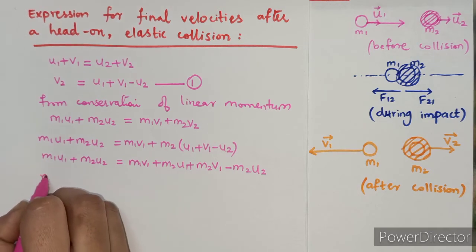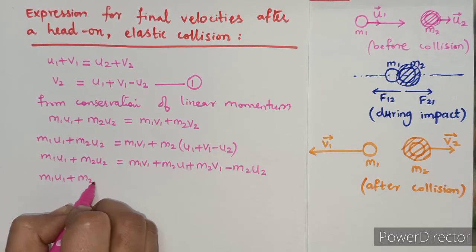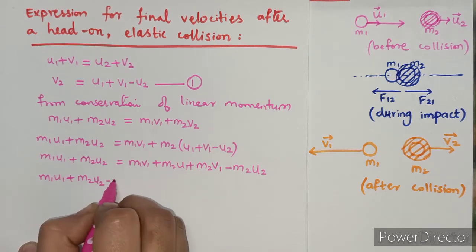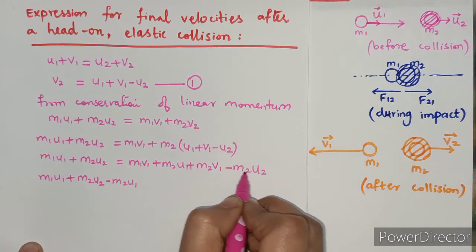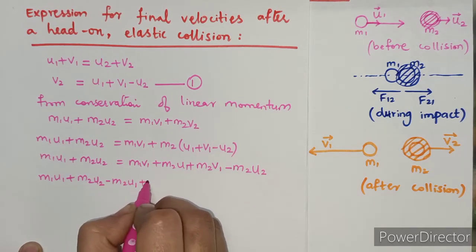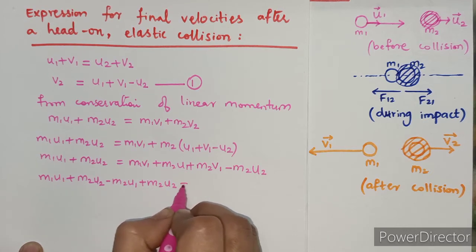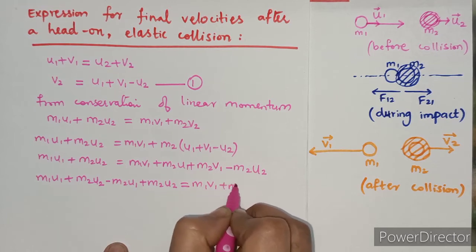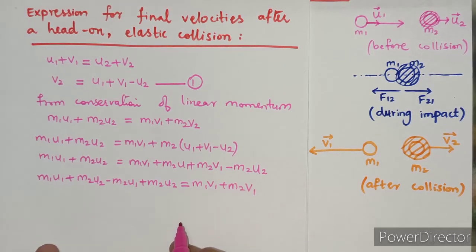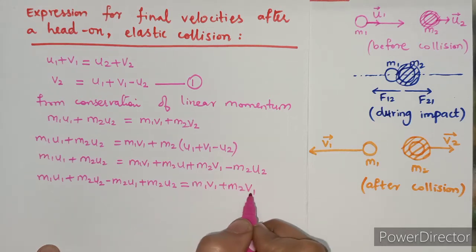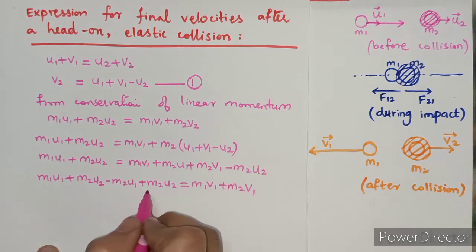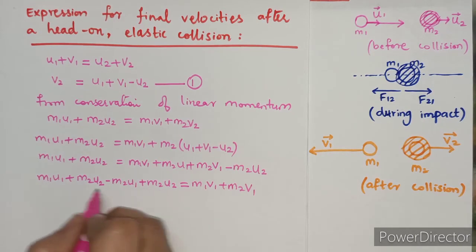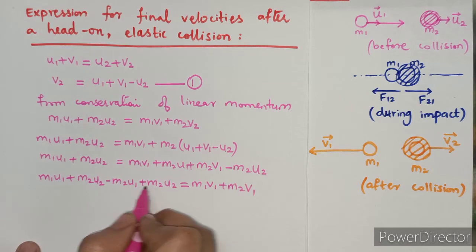Hence we get m1 u1 plus m2 u2. The term m2 u1 on this side becomes minus m2 u1, and minus m2 u2 on this side becomes plus m2 u2, is equal to the remaining terms m1 v1 plus m2 v1. Now let's take out common v1 from here, and also m2 u2 plus m2 u2 is there, so it becomes 2 m2 u2.